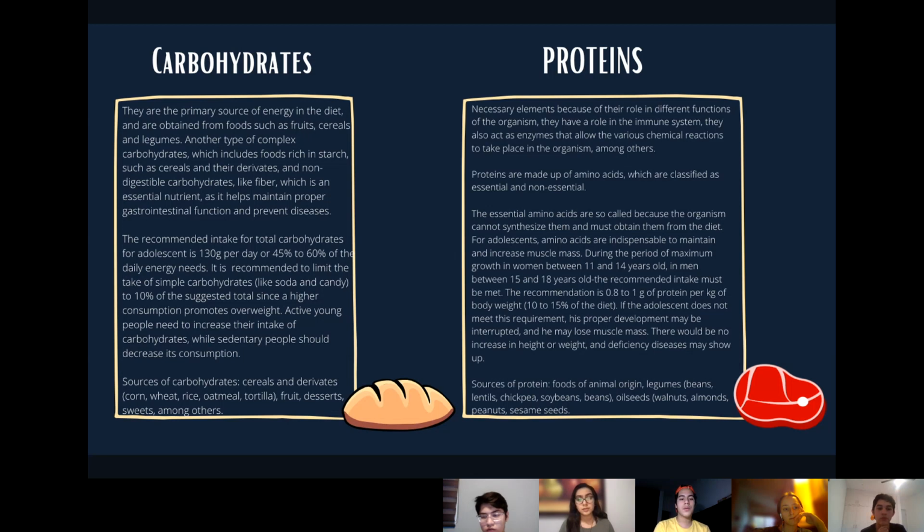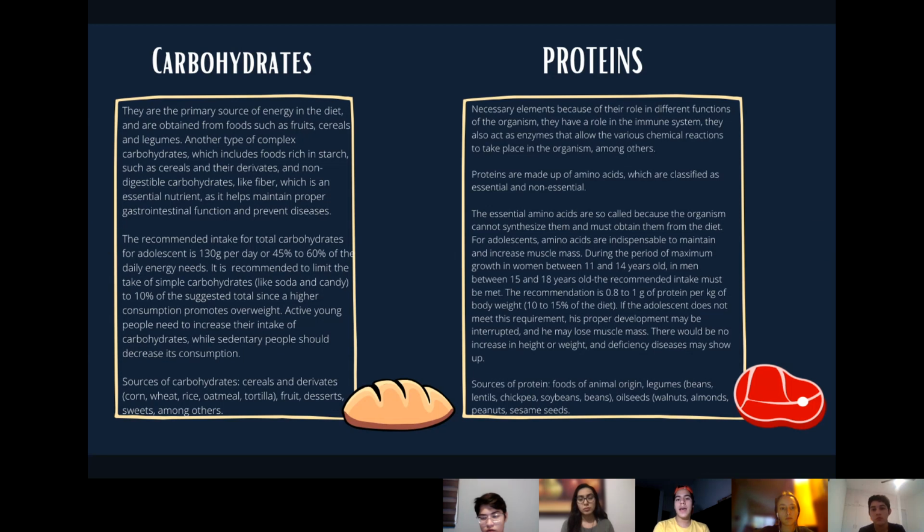Active young people need to increase their intake of carbohydrates, while sedentary people should decrease its consumption. Some of the sources of carbohydrates are cereals and derivatives such as corn, wheat, rice, oatmeal, tortilla, fruit, desserts, sweets, among others. Then we have proteins, which are necessary elements because of their role in different functions of the organism. They have a role in the immune system.